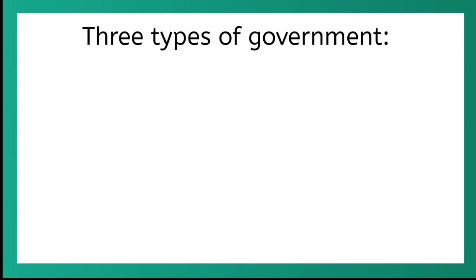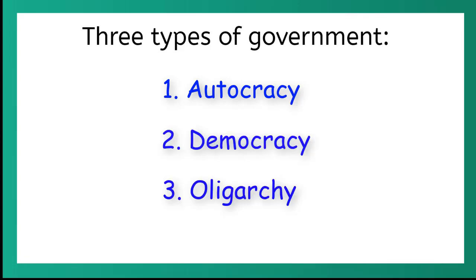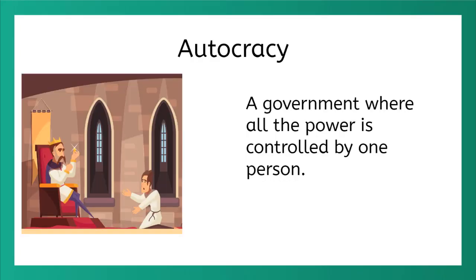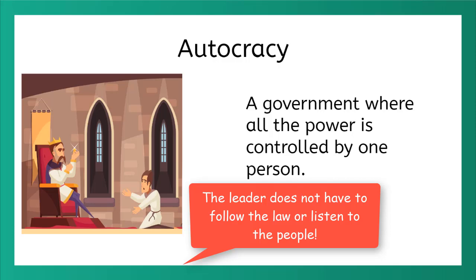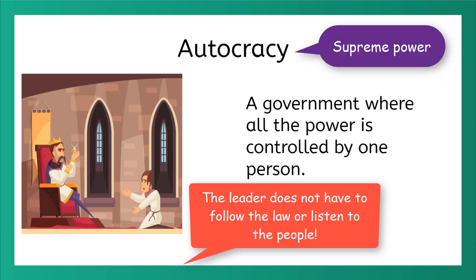We're going to talk about the three main types of governments: autocracy, democracy, and oligarchy. Let's start with autocracy. An autocracy is a government where all power is controlled by one person. In an autocracy, the leader does not have to follow the law or listen to what the people want. This type of power is called supreme power.